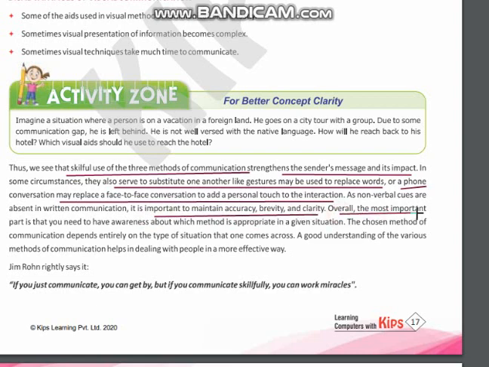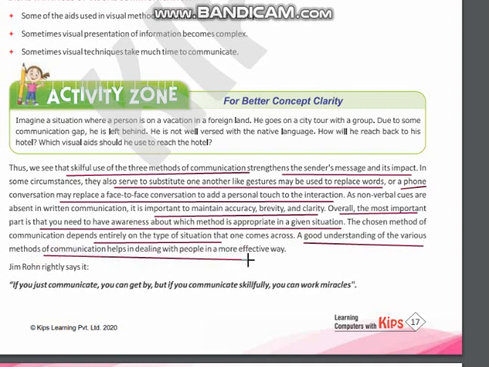Overall, the most important part is that you need to have awareness about which method is appropriate in a given situation. The chosen method of communication depends entirely on the type of situation that one comes across. A good understanding of the various methods of communication helps in dealing with people in a more effective way.